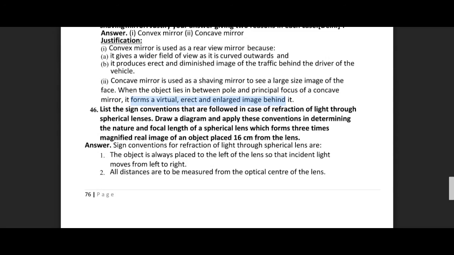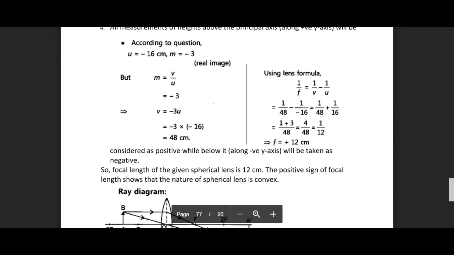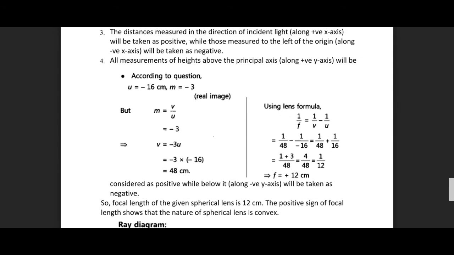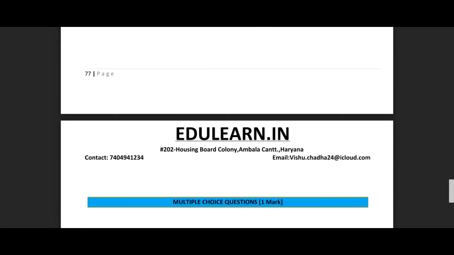Next is list the sign conventions that we followed in case of refraction of light through spherical lenses. Draw a ray diagram and apply these conventions in determining the nature and focal length of a spherical lens which forms 3 times magnified real image. That's the same question, right? So in this way you have to attempt it. So I hope you are able to do that on your own, right? So try it once. This I am leaving for you only.